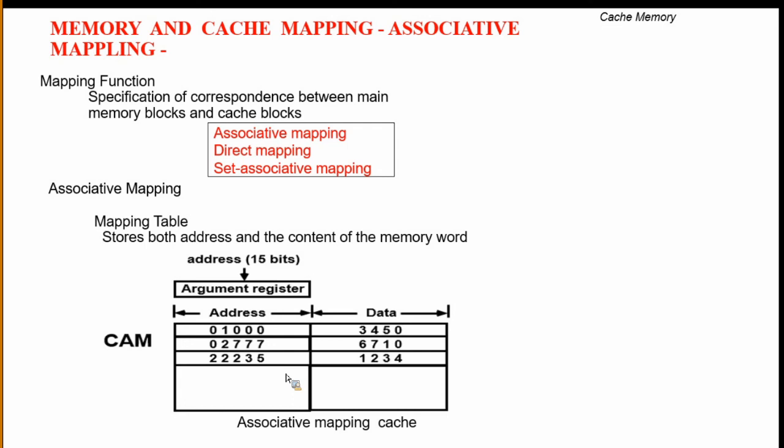Let us assume the cache memory is completely full, because the cache can store only 512 words at a time. Then we have to replace one of the words in cache memory to store a new word from main memory. Which word we replace depends on the replacement algorithm. What are the replacement algorithms here? We use first in, first out, LRU, and so on.